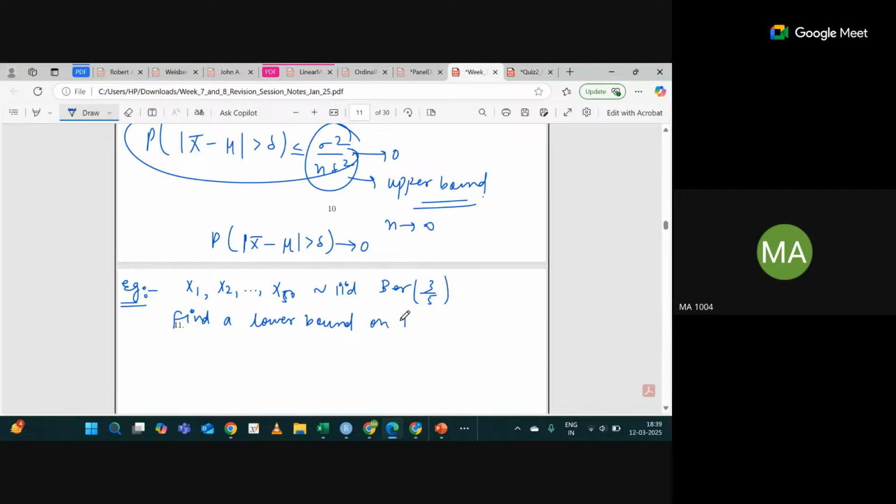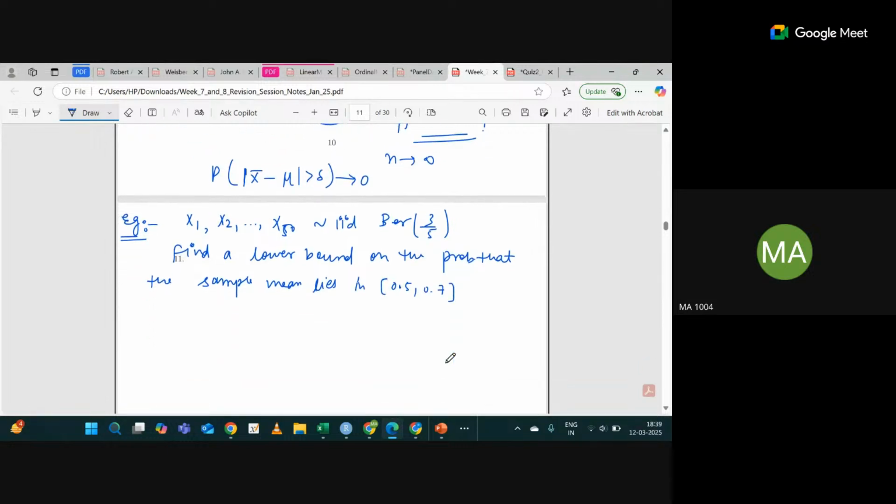Find a lower bound on the probability that the sample mean lies in 0.5 comma 0.7. So this is about the lower bound, right?